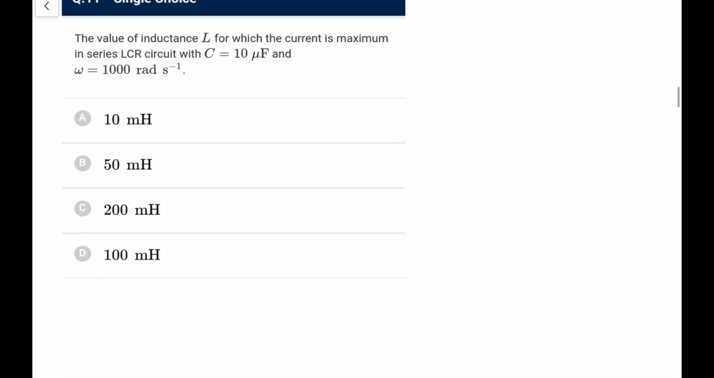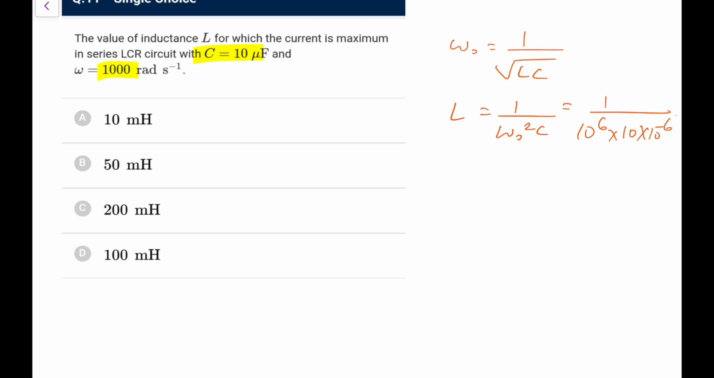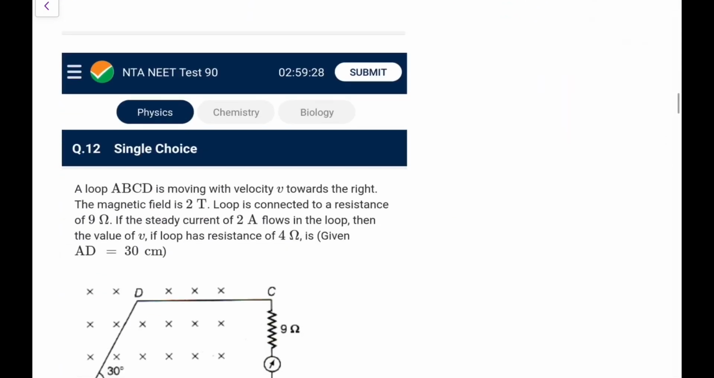Next, the value of inductance L for which the current is maximum in the LCR circuit. So it is maximum at resonance frequency. So omega naught equals 1 by root LC. So L is 1 upon omega naught square C. So 1 upon 10 to the power 6, and C is 10 micro, that is 10 into 10 raised to the power minus 6. So it comes out as 0.1 Henry. So 0.1 Henry means 100 millihenry you can write.